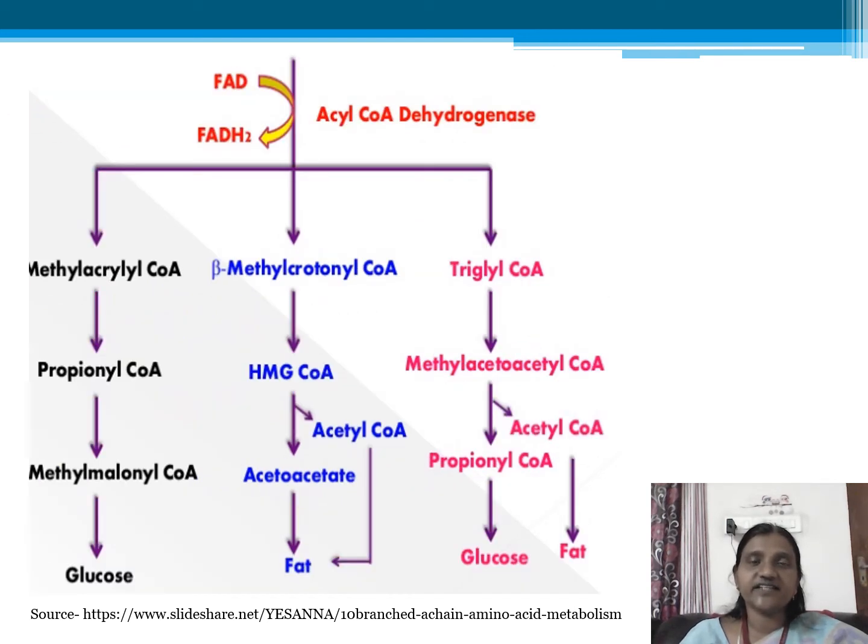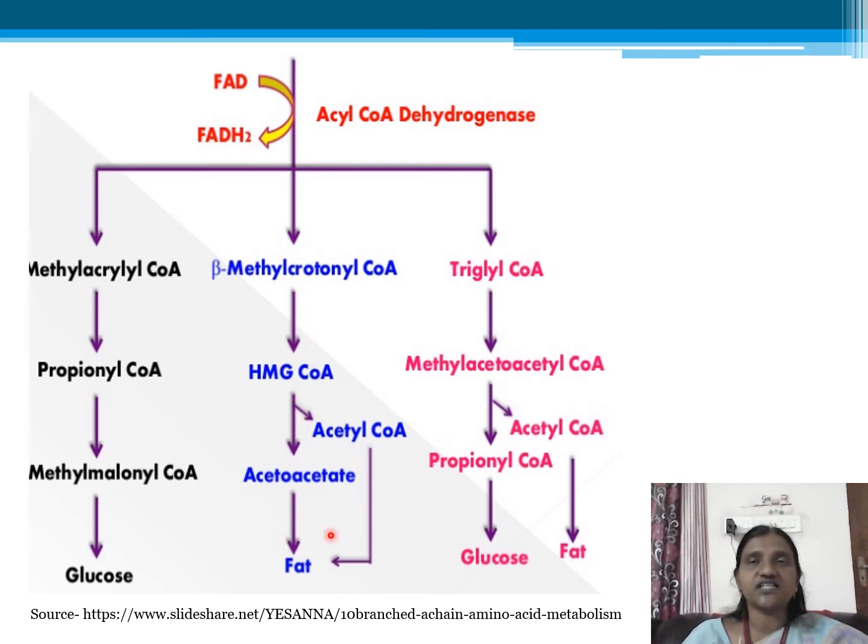The unsaturated acyl CoA thioesters are then acted upon by the enzyme acyl CoA dehydrogenase, which converts these into three different compounds which take up a different pathway. We have valine getting converted into methyl acrylyl CoA, propionyl CoA, methyl malonyl CoA, which can get converted into glucose. Then we also have beta methyl crotonyl CoA or HMG CoA, from where you get acetyl CoA.